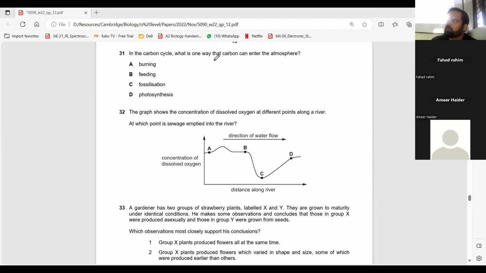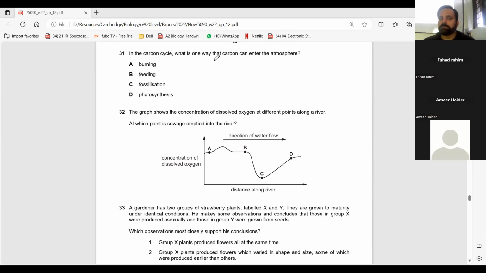The fossil fuels: diesel, petroleum, coal. There is a theory that they are made when earth got upside down, so many trees and animals got buried under the earth. So here you take carbon from air but don't give it back to air. Yeah, in fossilization we don't release carbon dioxide.